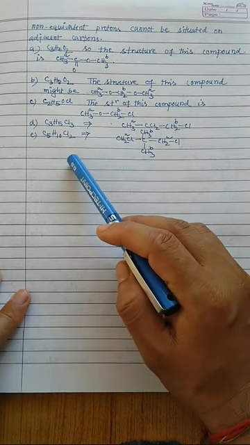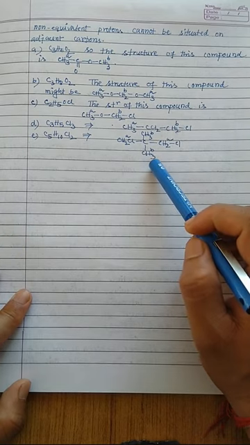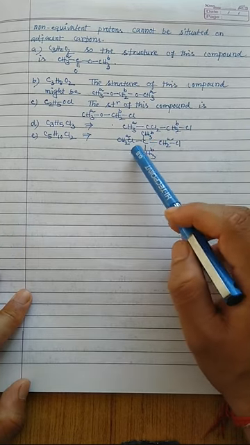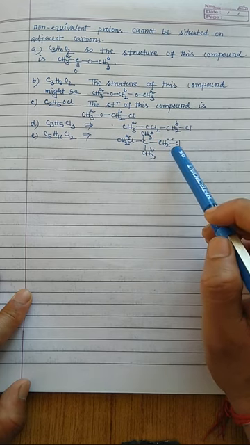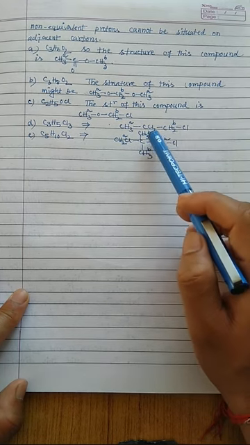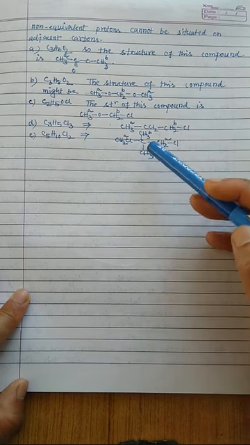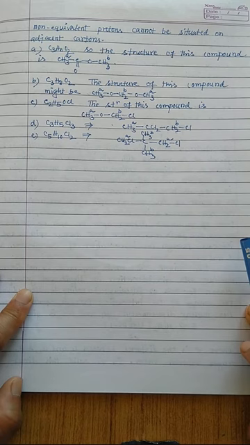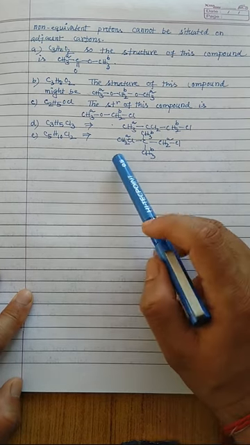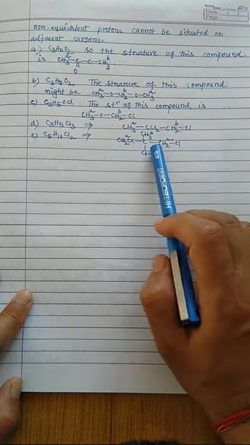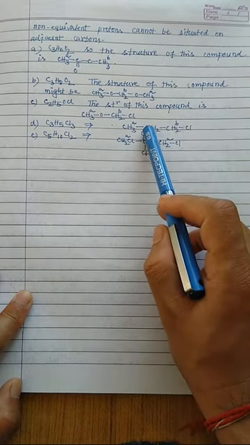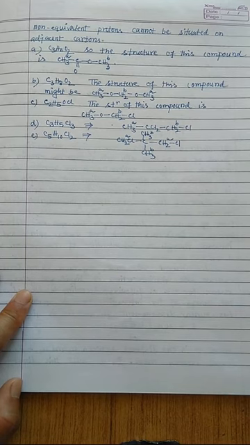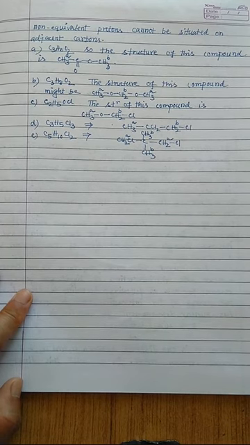And the last one is C5H10Cl2. Here you can arrange it in this way: CH2Cl, C, CH3, CH3, CH2Cl. So look, these two methyls are equivalent because if you bisect the molecule along this line, then these two groups are equivalent, and at the same time both these CH2Cl groups are the same. So if you bisect this molecule along this plane, then they can exchange their positions. So two singlet lines appear in the NMR spectrum. Okay, thank you.